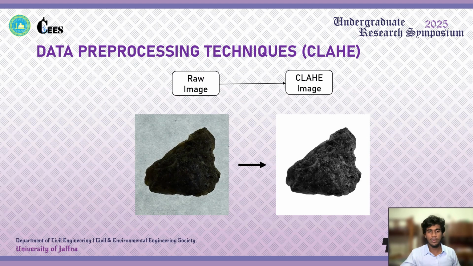So let us view the data pre-processing technique used in our research. First of all, the raw data image was converted to the CLAHE image, where contrast limited adaptive histogram equalization happens. The raw data image is converted to the CLAHE image to enhance the morphological and textural features of the raw data set.